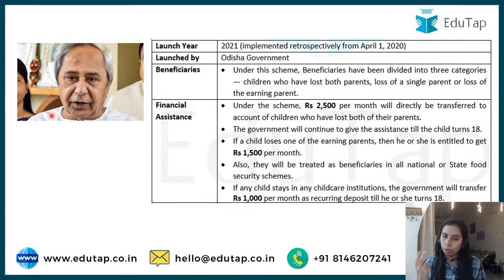2500 to the students who have lost both their parents, 1500 for the one, and if they are staying in the childcare institutions, then rupees 1000 RD would be there in their name. Okay? So Odisha government has launched this Ashirwad scheme. For what purpose, that I have to tell you.